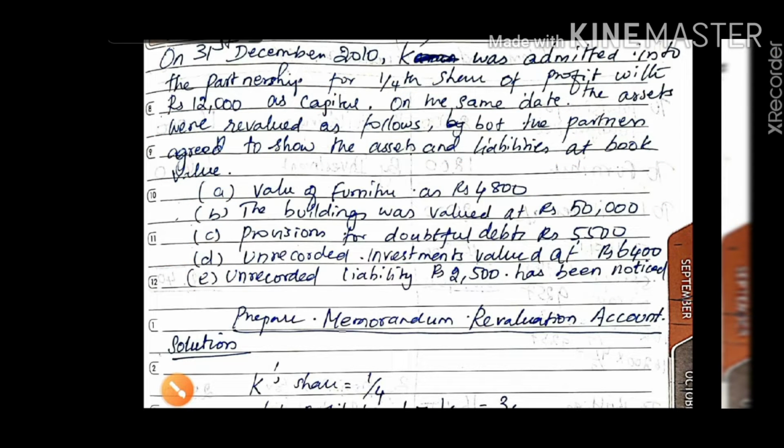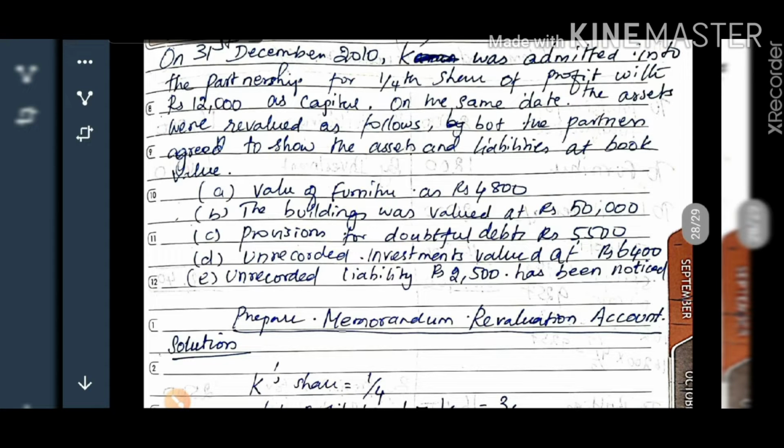Now let us go to the solution part. As usual, you have to prepare the revaluation account. In memorandum revaluation account, after preparing the revaluation account, we transfer the profit or loss to the old partners in the old ratio. Here the first part of the revaluation account is the same. We'll do as it is what we have done so far.